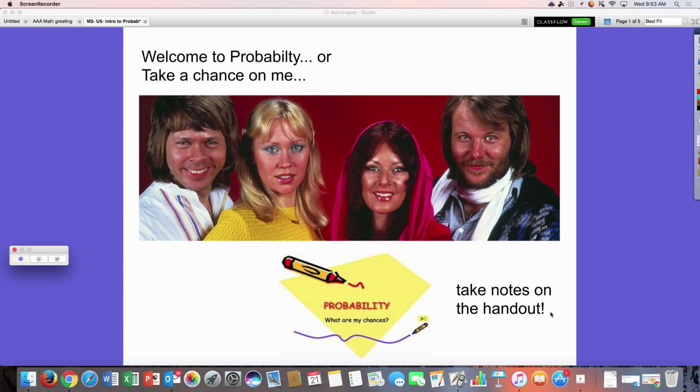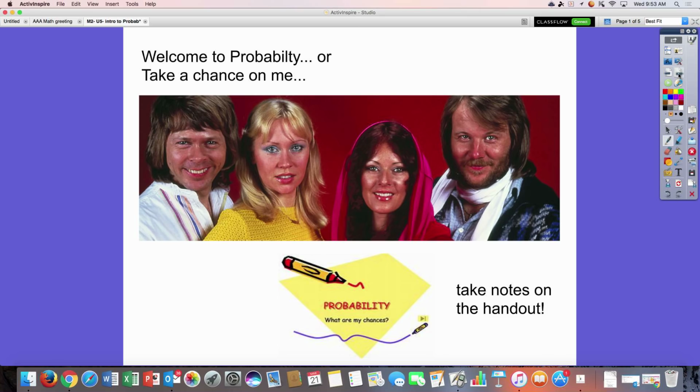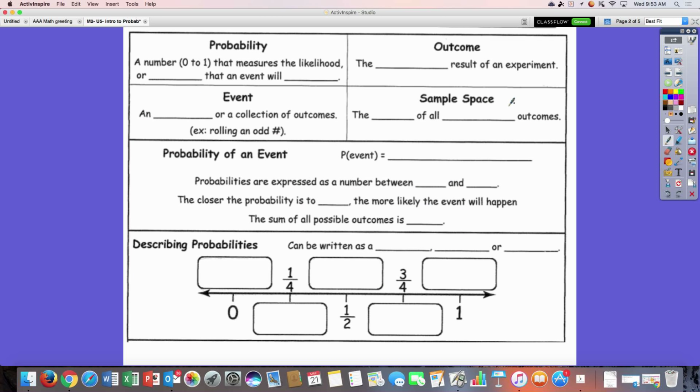Make sure you're taking notes on the handout. Fill it out as we're going along. It's very easy. Take a chance on me. Probability, what are my chances? Are you ready? Me too. Let's hit it. All right.